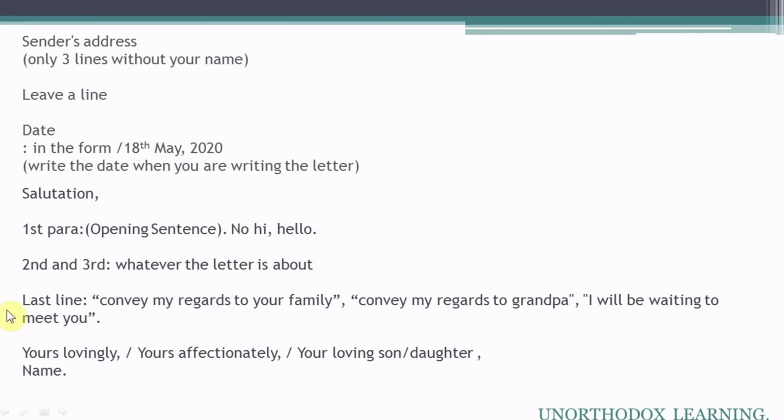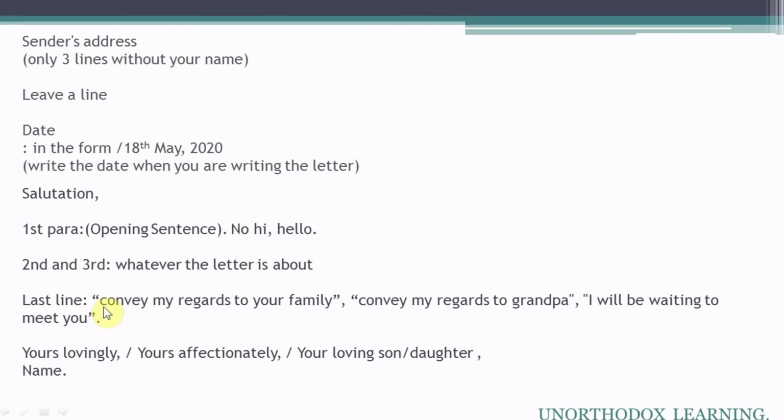You have to conclude your letter with a closing sentence. This closing sentence should have some connection with the topic of the letter. What your closing sentence should be depends on the topic of the letter.